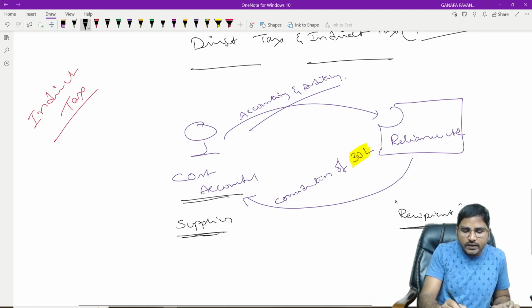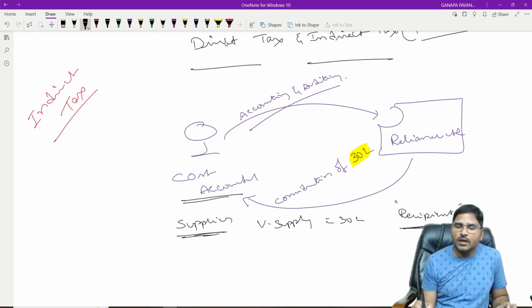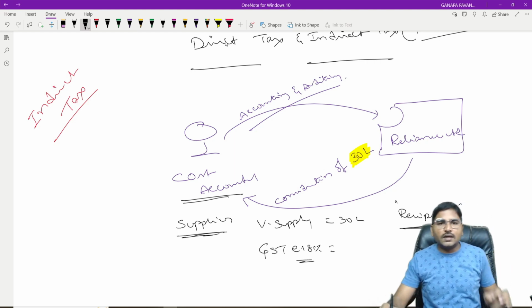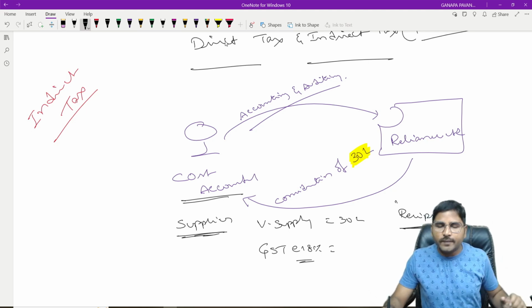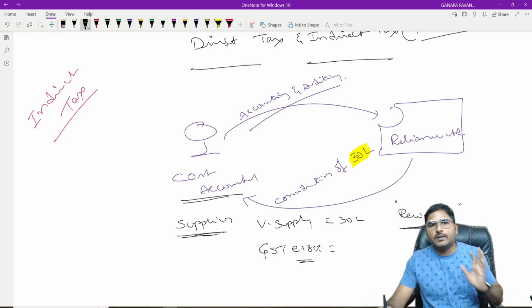the person who is supplying the goods or service, whatever consideration is charged is known as the value of supply. And apart from receiving the consideration, he has to collect the tax. Now here I am considering the tax rate just generally, whatever the applicable rate of GST, no need to remember.